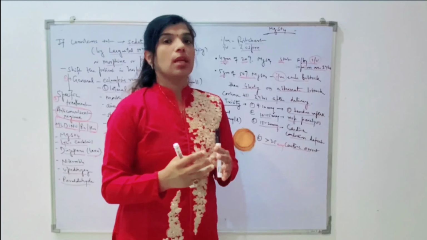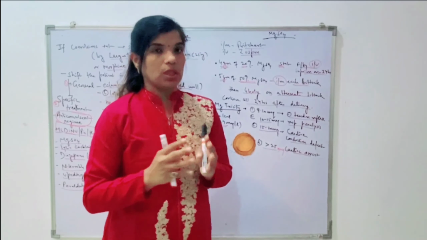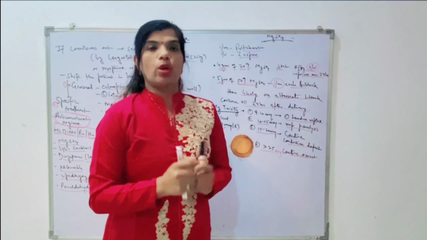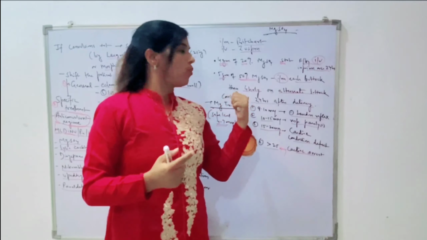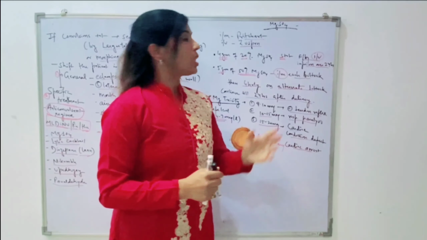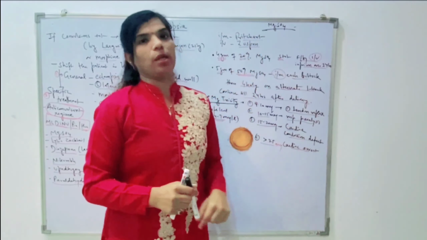But what happens if magnesium sulfate toxicity is present? Then the treatment of choice is calcium gluconate. We just start calcium gluconate because it is the antagonist of magnesium therapy. So this is about the magnesium sulfate therapy.